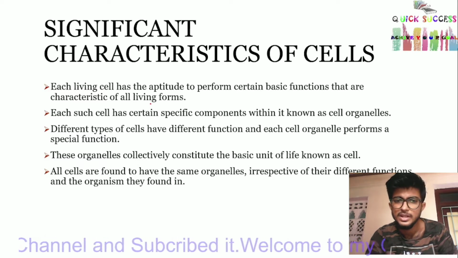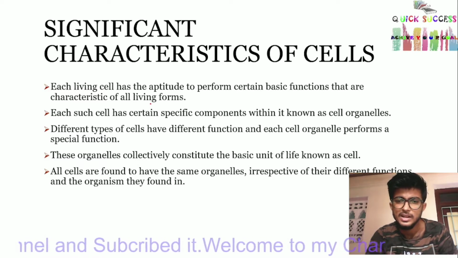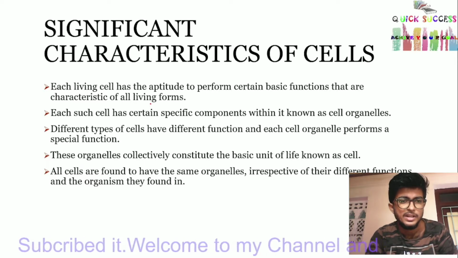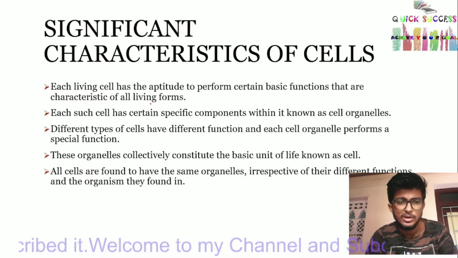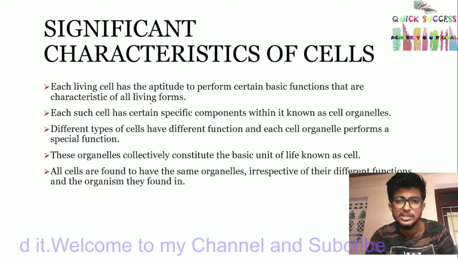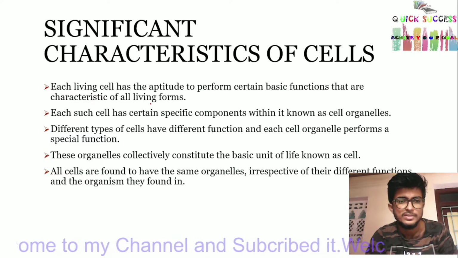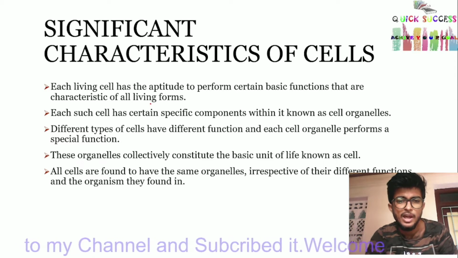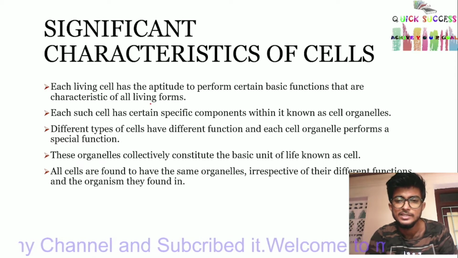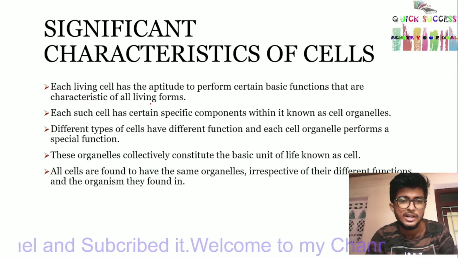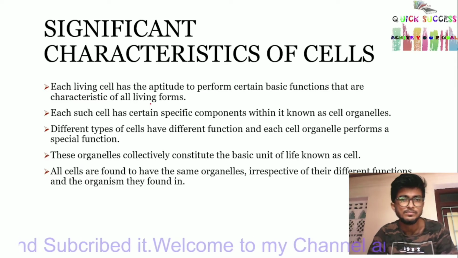Different types of cells have different functions, and each cell organelle performs a special function. These organelles collectively constitute the basic unit of life known as the cell. All cells are found to have some organelles irrespective of their different functions and the organism they are found in.